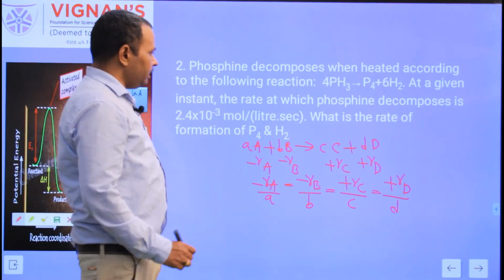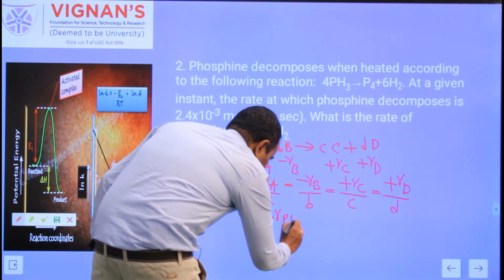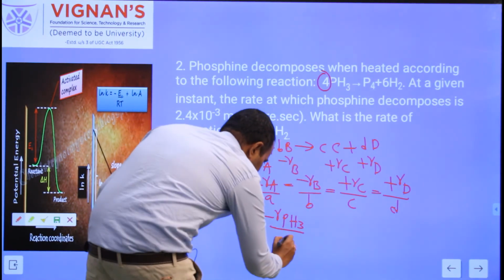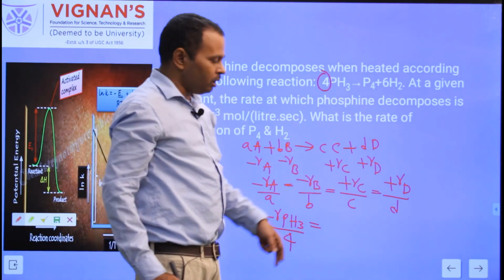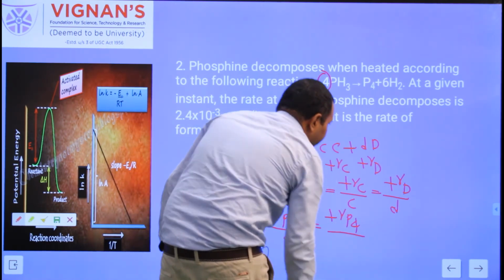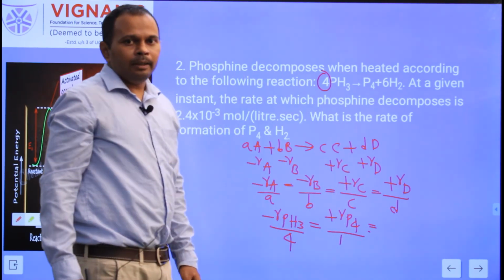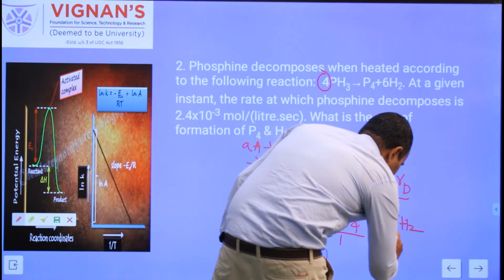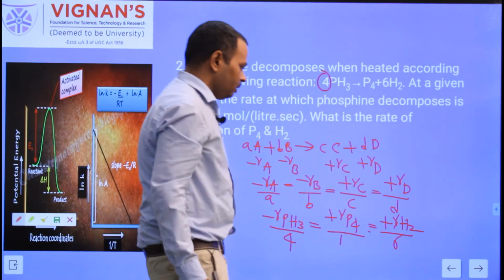Like this, for the phosphine, we have minus R_PH3, the rate of disappearance of the phosphine, divided by its stoichiometric coefficient, which is 4. This equals the rate of formation of P4, a product, so plus R_P4 divided by its stoichiometric coefficient, 1. And this equals plus R_H2 divided by its stoichiometric coefficient, 6.